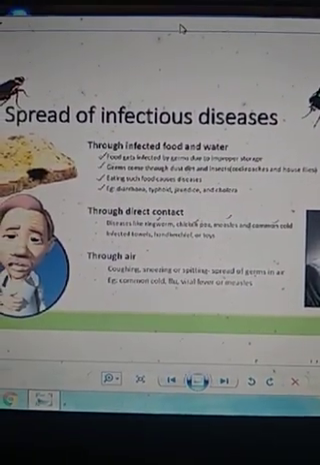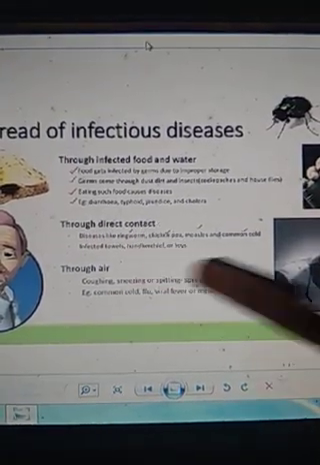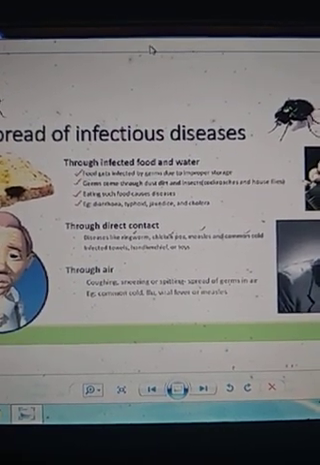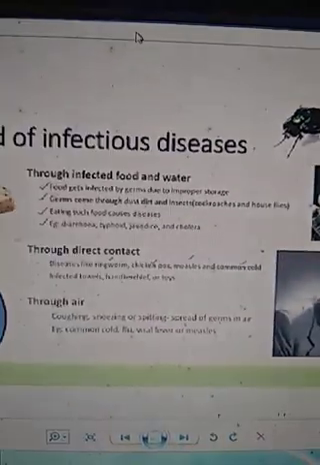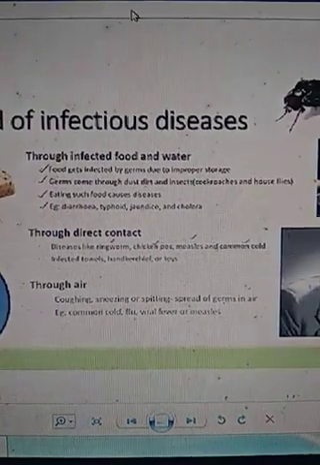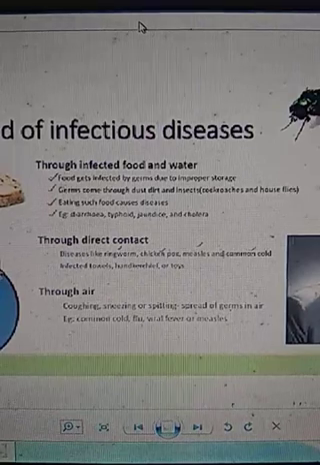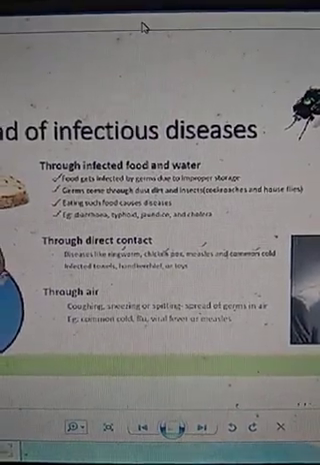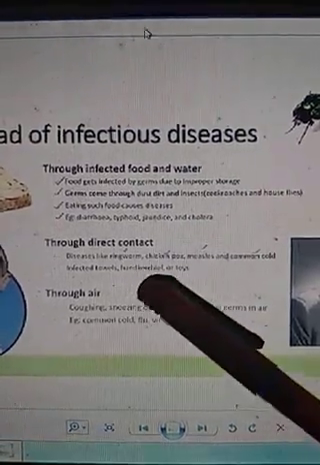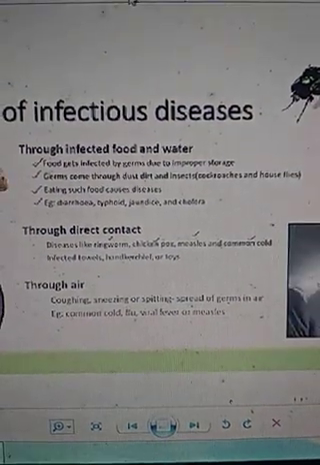Another way infectious disease can spread is through direct contact. My dear students, if we shake hands with an infected person, or if our body comes in direct contact with an infected person, then we can have such communicable disease. Even if we use things which were used earlier by an infected person, then also we can have such communicable disease. These diseases are ringworm, chickenpox, measles and common cold.